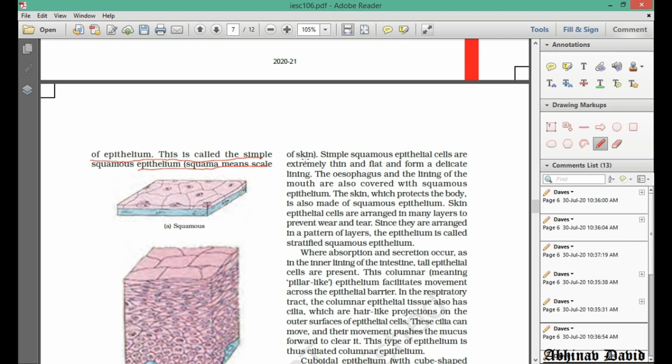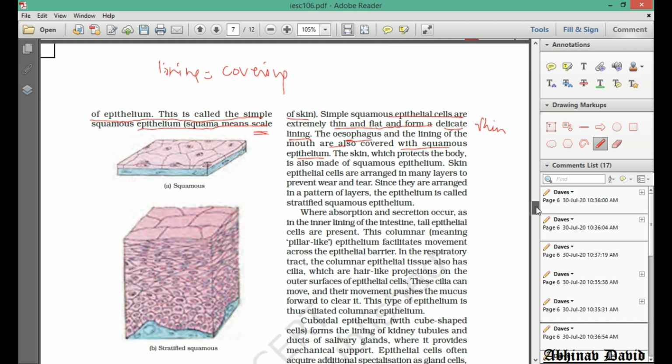Squamous means scale of skin, scale means flat. Okay, so simple squamous epithelium cells are extremely thin and flat and form a delicate lining. Lining in bio means covering. Okay, the esophagus and lining of the mouth are all covered by the squamous epithelium. So we have already studied the squamous epithelium.